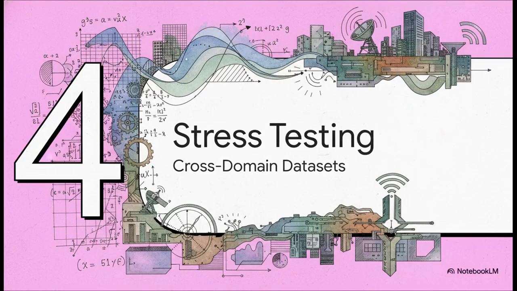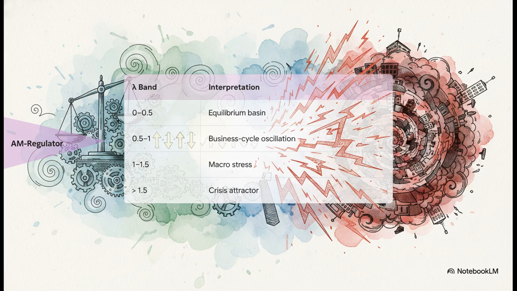Okay, let's stress test this. Section 4, cross-domain stress testing. To prove this isn't just some abstract mathematical trick, let's look at economics. We can actually map out systemic macroeconomic instability using what are called lambda bands, essentially a metric of system stress.